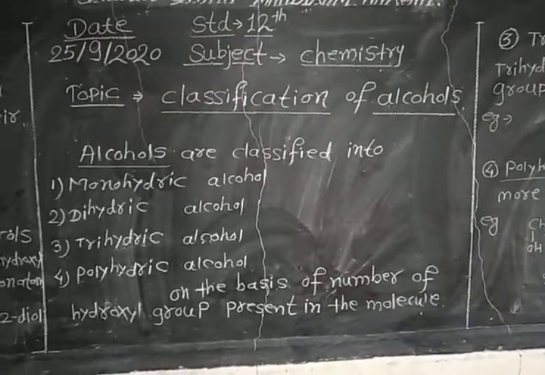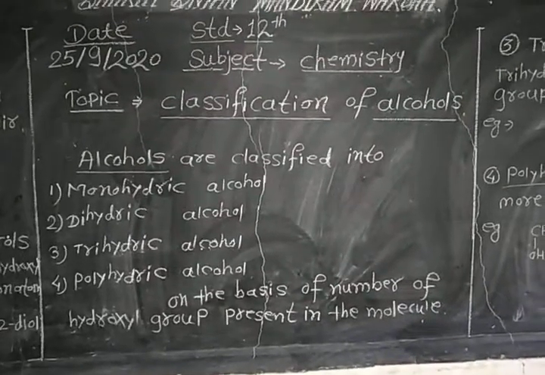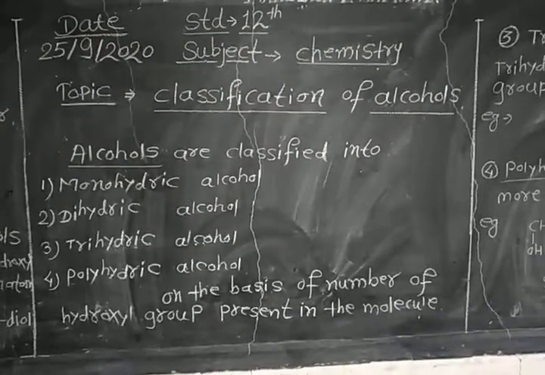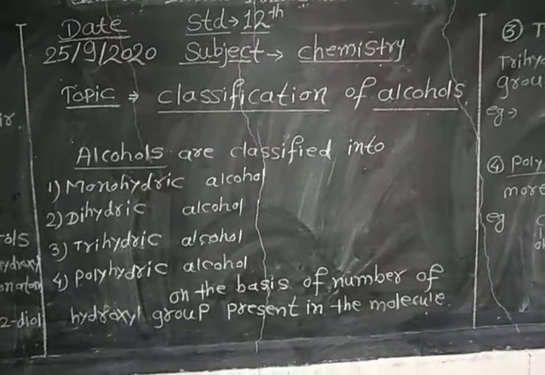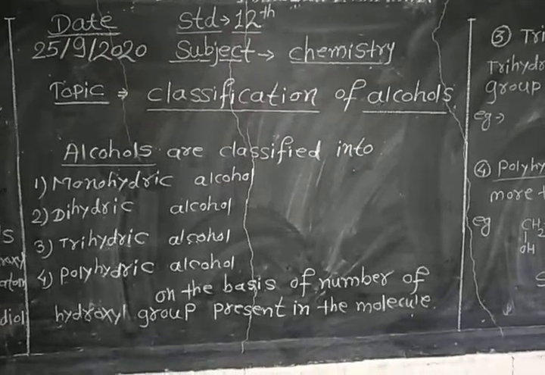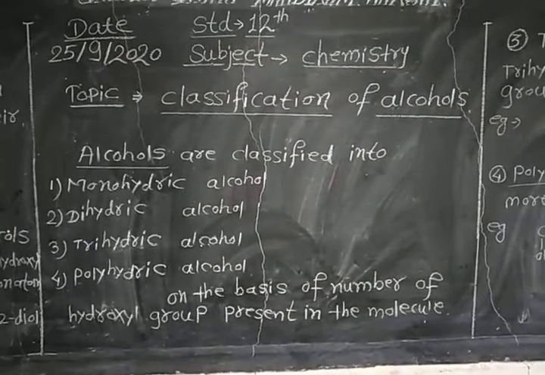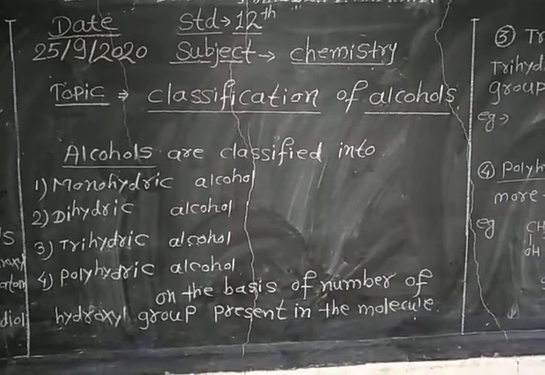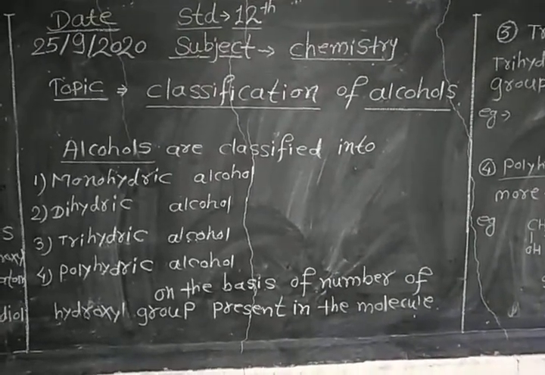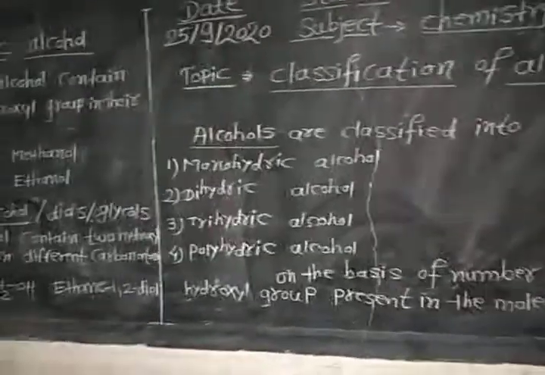Alcohols are mainly classified into four different types: monohydric alcohol, dihydric alcohol, trihydric alcohol, and polyhydric alcohol. These alcohols are classified on the basis of the number of hydroxyl groups present in the molecule of that particular alcohol. So now we see one by one what is monohydric alcohol, what is dihydric alcohol, and so on.